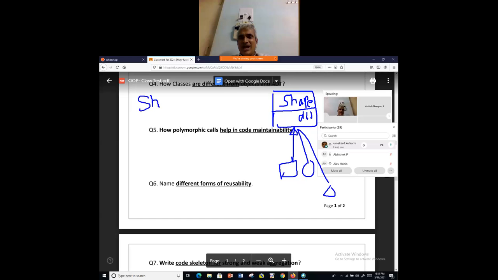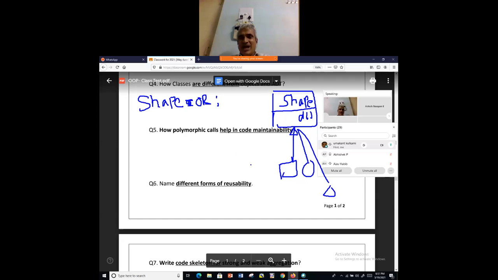Shape, object reference. Sorry, this is not an equal-to here. The object reference is of the type Shape, that's all. No instance is being created. This is the C++ code I'm talking about.